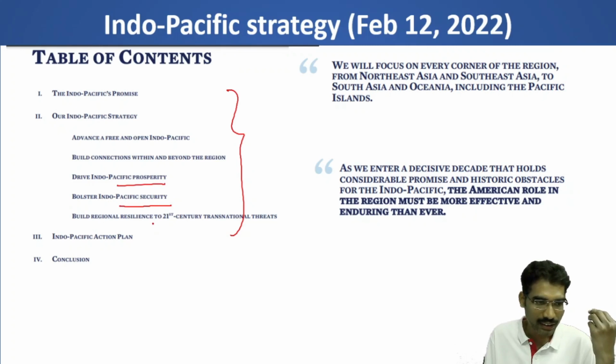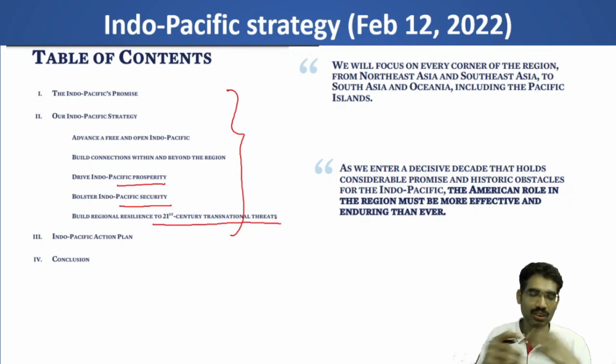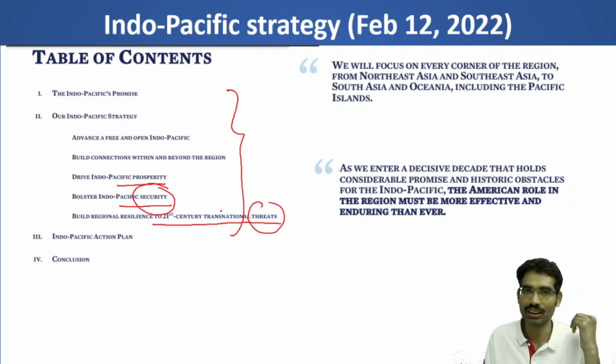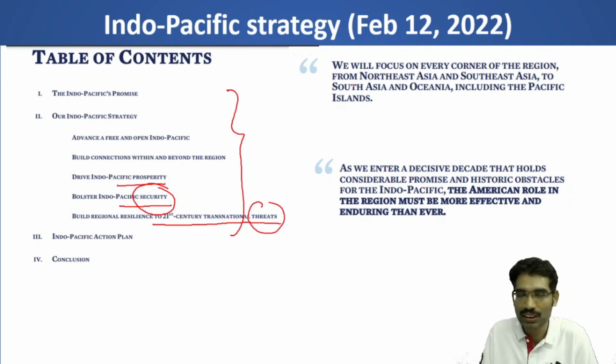Build regional resilience to 21st century transnational threats. So it is talking about security architecture in the 21st century. If we see some of the quotations from this strategy, it says we will focus on every corner of the region from Northeast Asia and Southeast Asia to South Asia and Oceania. Here we are concerned about South Asia. Here India is located.